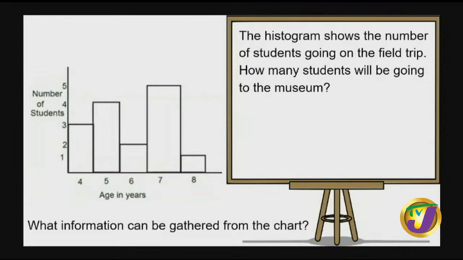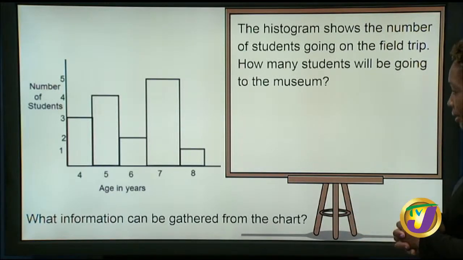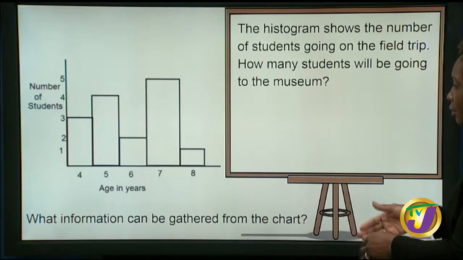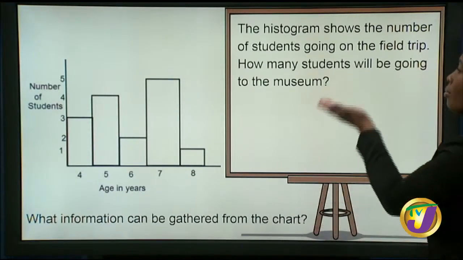First, it tells us the number of students at different age levels, because it states on the x-axis age in years, and on the y-axis the number of students. So it's definitely telling you the age and how many students exist at that age. All of these students are going to the museum. So let's calculate now. The first bar would have been age 4, but the age is really not important here. It is really how many students.